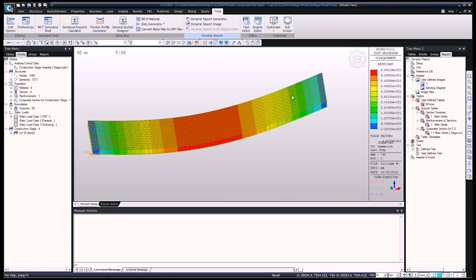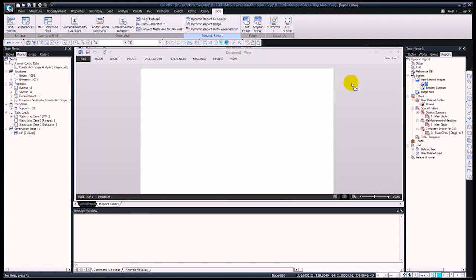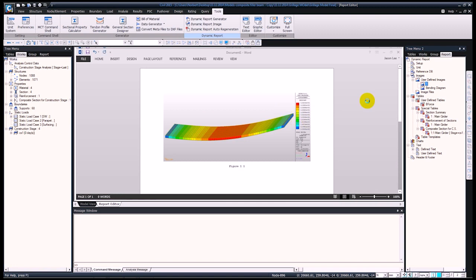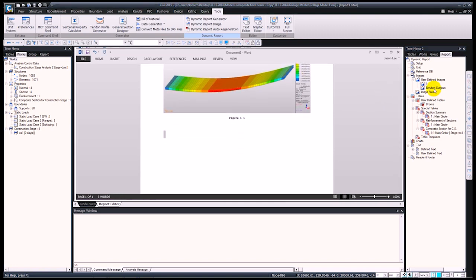So as you can see, this is the deflected shape in construction stage 1. Okay, so I can go on to report editor, and I can just simply drag and drop this onto the report page, and the software is going to implement this. Similarly, for any other pictures, you can just simply drag these in.